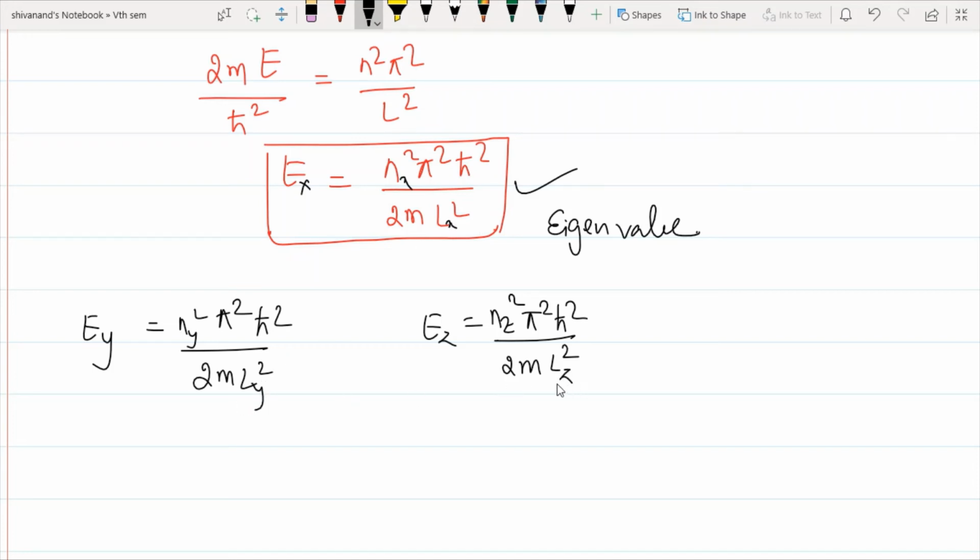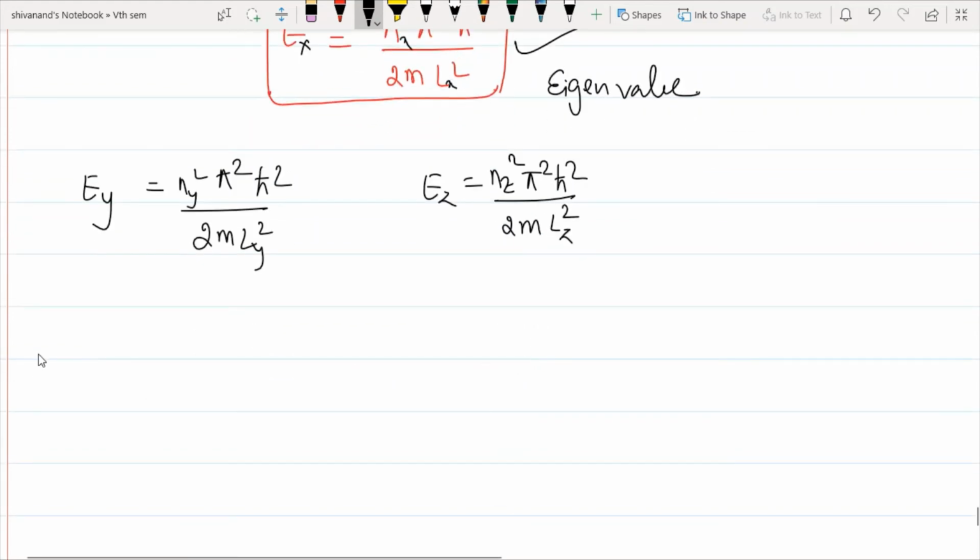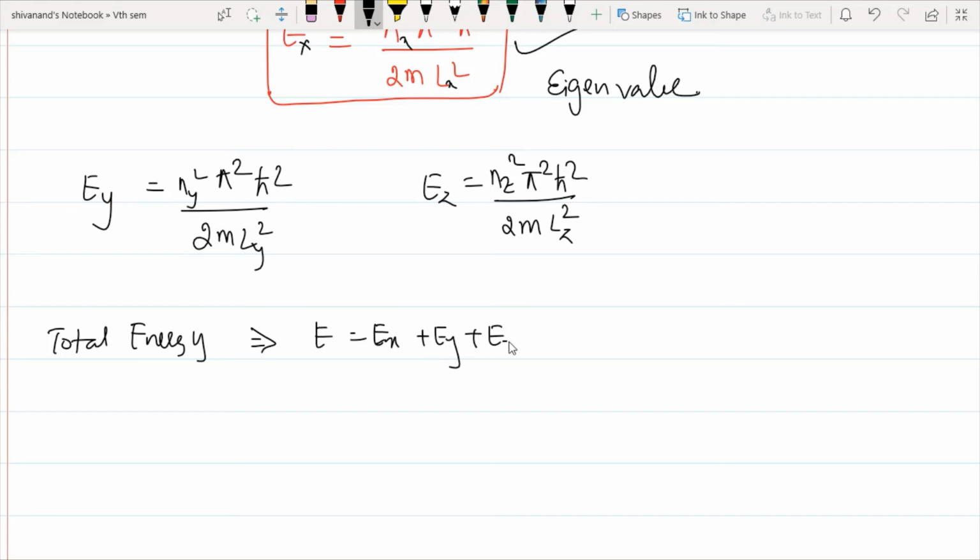According to the dimension of its length, we will calculate the particular energy of a wave function within that box, whether it is 2 dimension, 1 dimension, or 3 dimension. Then what does the total energy become? The total energy becomes E is equal to Ex plus Ey plus Ez.